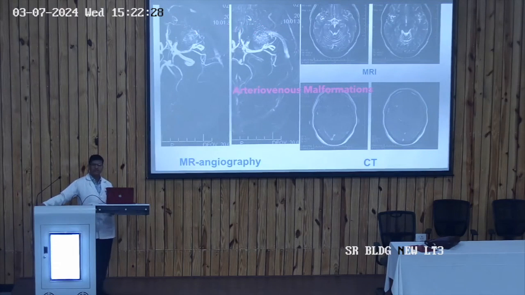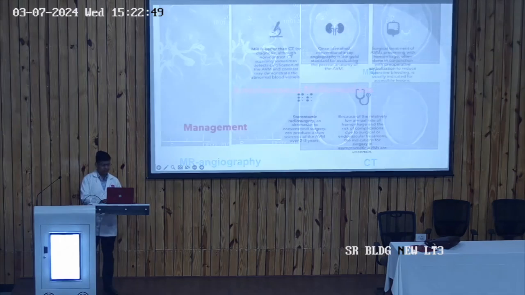So these are the different pictures of the CT scan, MRI and MR angiography which are showing the arteriovenous malformations leading to hemorrhage. So these are the AV malformations which are leading to the hemorrhage. So these are the hemorrhages through the AV malformations.